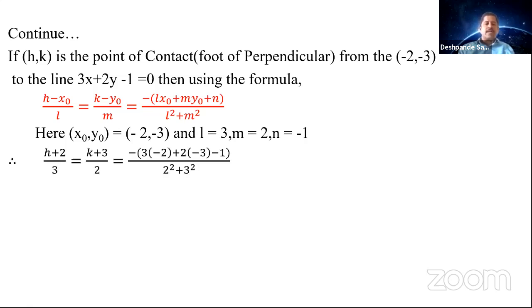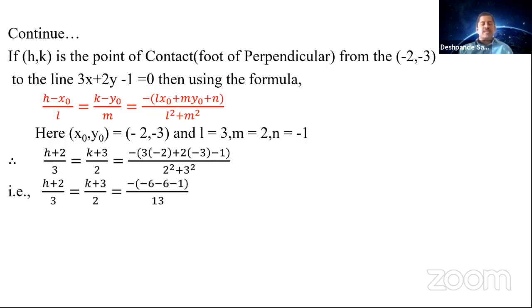So the first thing is h plus 2 by 3, because x naught is negative here, you get minus of minus is plus. Then k plus 3 by 2 is equal to minus, L is 3, x naught is minus 2, M is 2, y naught is minus 3, and N is minus 1. 2 square plus 3 square. So this is minus 6, minus 1, which is minus 13. 4 plus 9 is also 13.